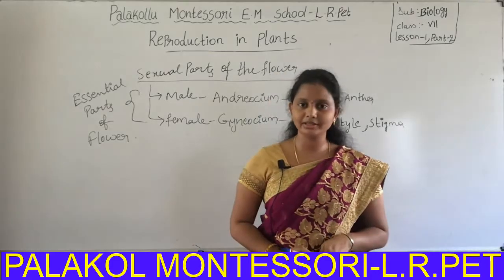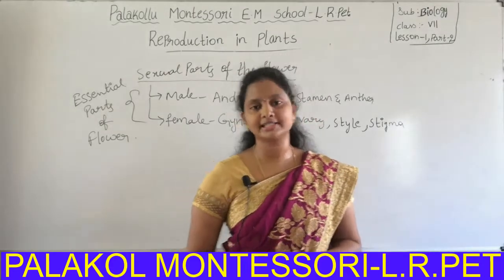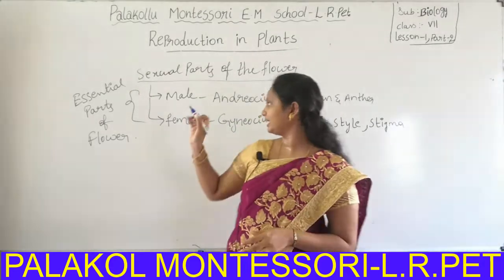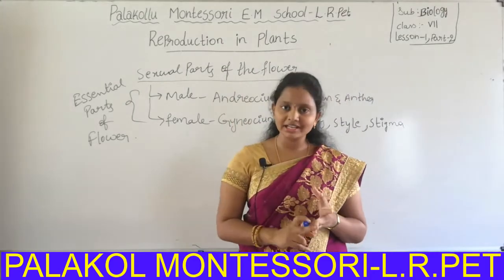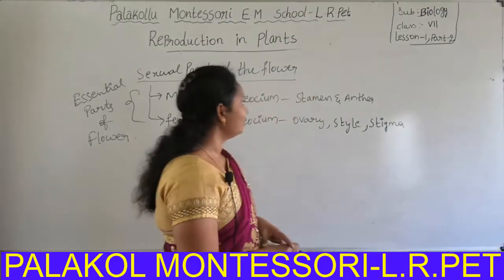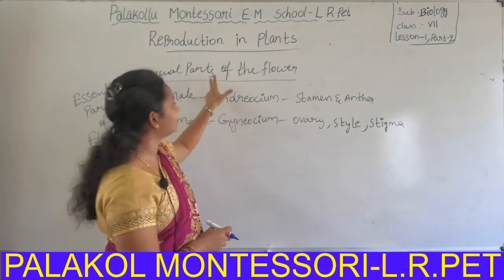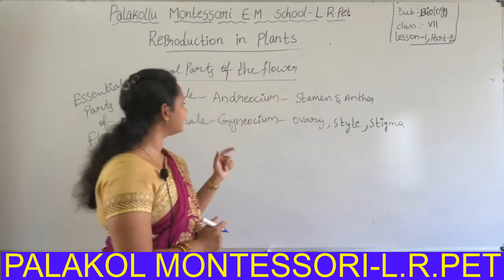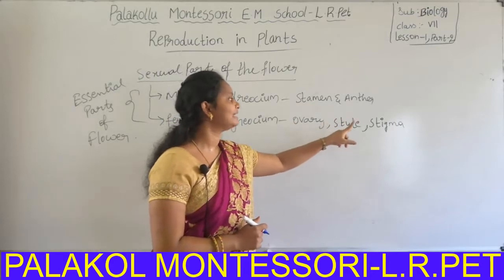Good morning everyone. This is the second session. In this session we want to discuss in detail the sexual parts of the flower, and then pollination and fertilization. Now let us see: the male sexual parts of the flower are the stamen and anther. The female sexual parts of the flower are the ovary, style and stigma.